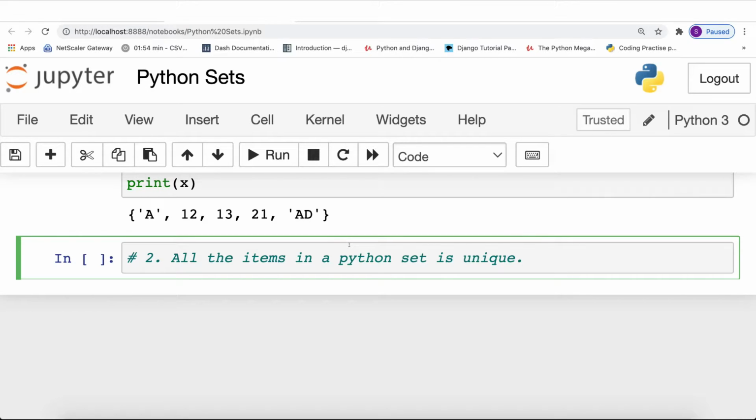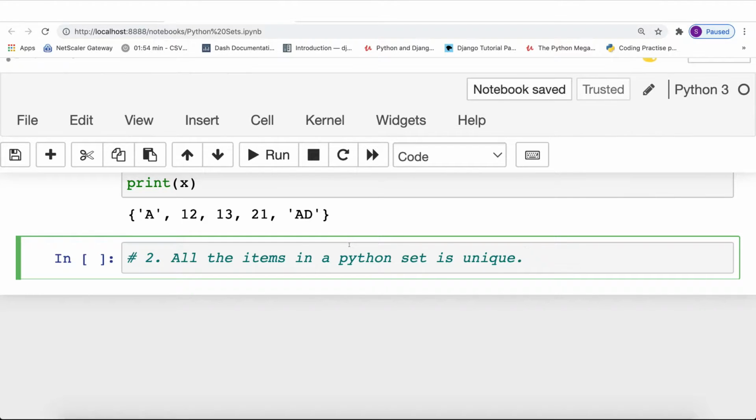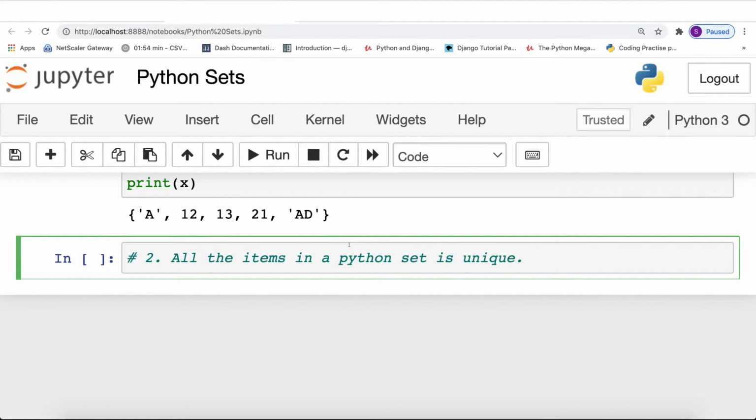Just imagine for a moment that if you had to achieve the same functionality in a Python list, then you would have had to create a for loop where each and every time you add or remove data, you had to check whether the item that you are adding is unique in your list or not. And just imagine the amount of time it could have taken to ensure that there is no duplicate item in your Python list. But when it comes to the Python set data type, the interpreter does the job for you. So it means that if you use the Python set data type, there is no possibility that your data can have a duplicate item. So now let me give you a quick example.